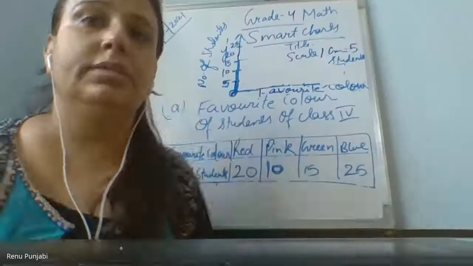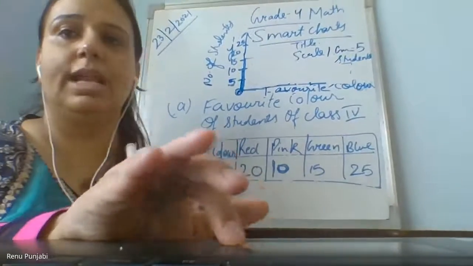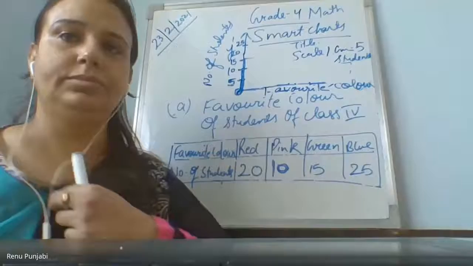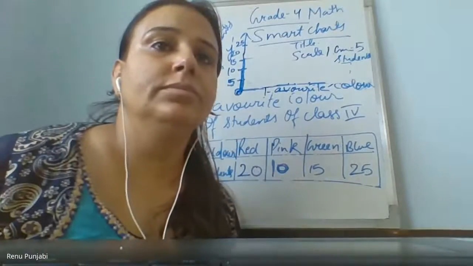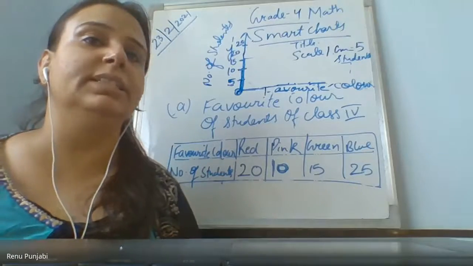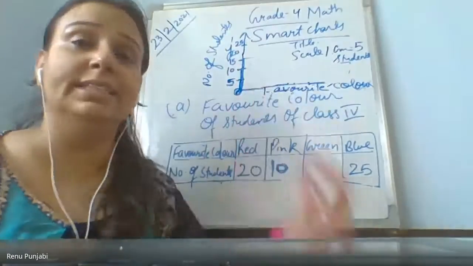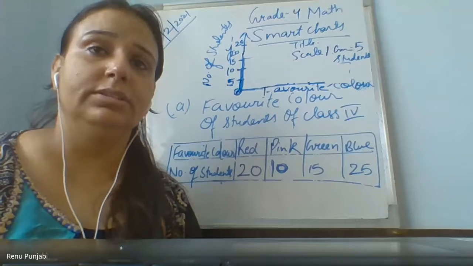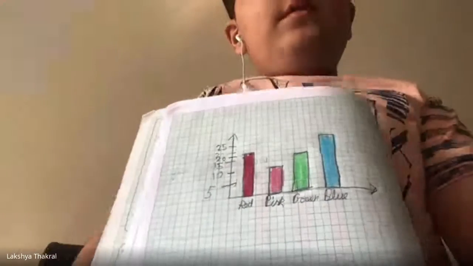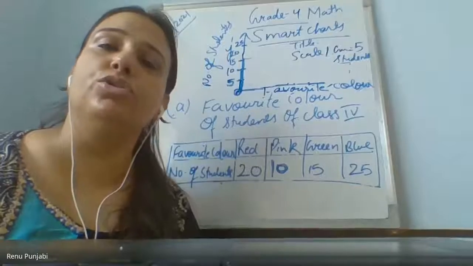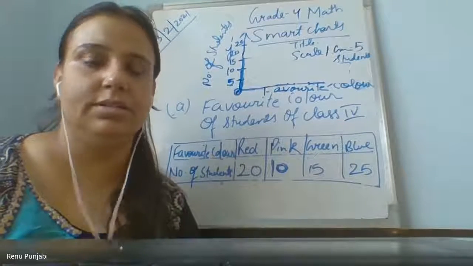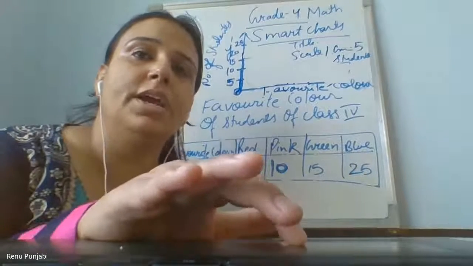Ma'am, can you see mine? Which child is this? Rudra. Okay, I'll pin you later. You have written numbers inside. Why, my dear children, did I tell you to write the numbers outside the graph? No, outside. Laksha, I'm talking to Rudra only. Yes, show me again, Rudra.